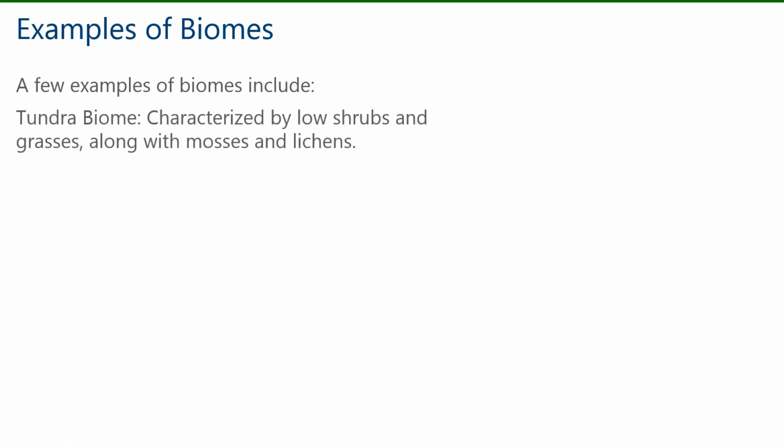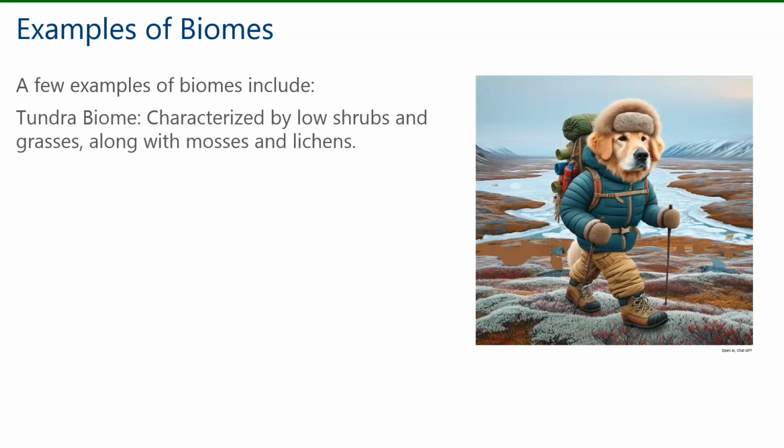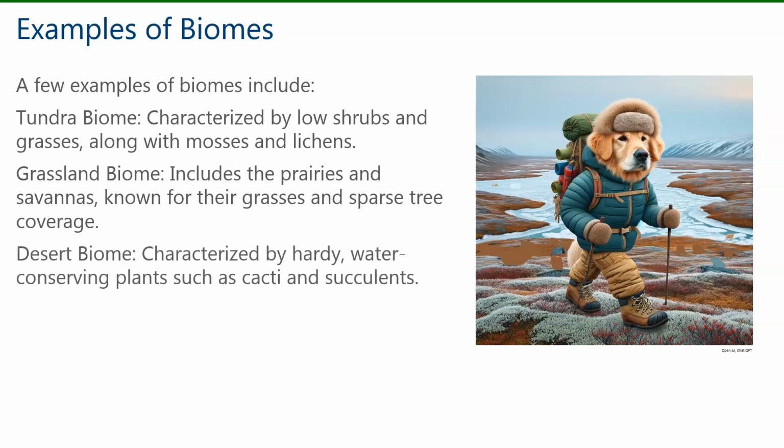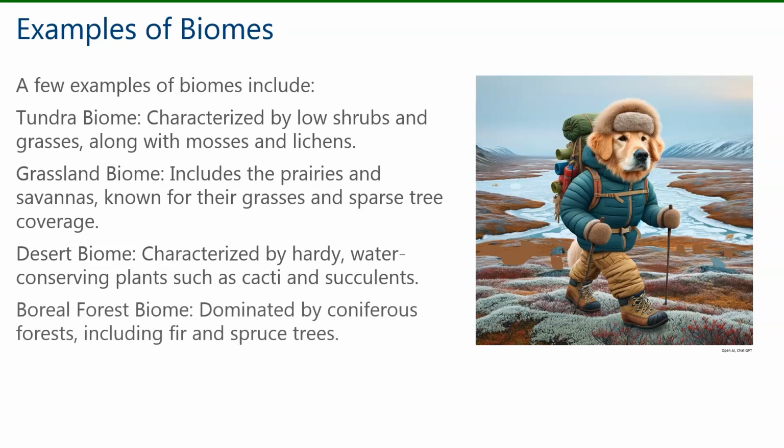Let's look at some examples of biomes. A few examples of biomes include the tundra biome, which is characterized by low shrubs and grasses, along with mosses and lichens. Grassland biomes, which include the prairies and savannas, are known for their grasses and sparse tree coverage. Desert biomes are characterized by hardy, water-conserving plants such as cacti and succulents. The boreal forest biome is dominated by coniferous forests, including fir and spruce trees. Every province in Canada contains boreal forest biomes, and that's one we're going to talk about in a little more detail.